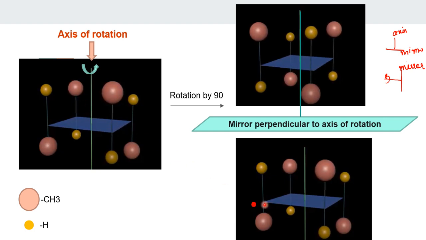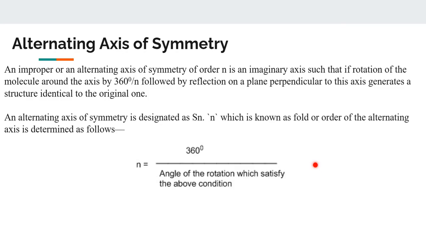Right. So what we did, we first rotated through a certain angle. Then we took a mirror image and checked whether the mirror image is similar to the original image. When the original molecule is similar to the molecule after taking the mirror image, then such a molecule is said to have an alternating axis of symmetry. What does it have? Alternating axis of symmetry.